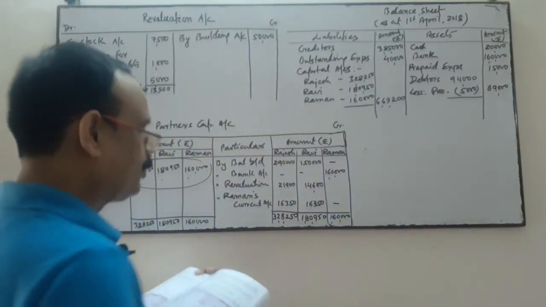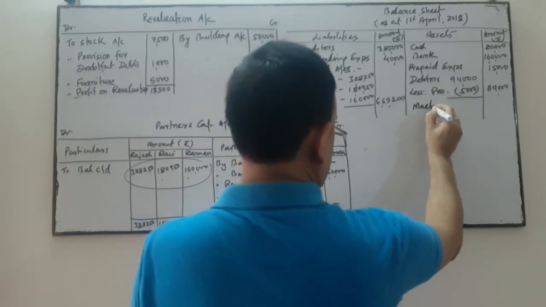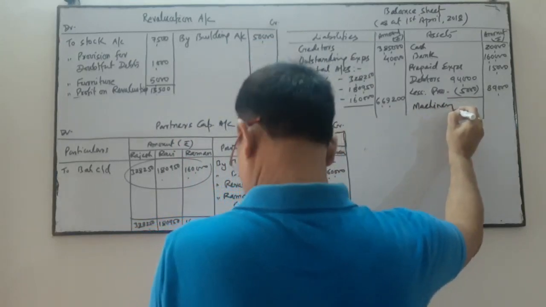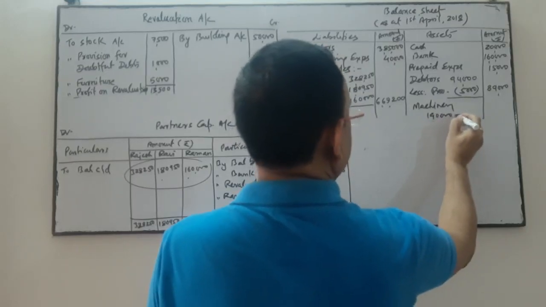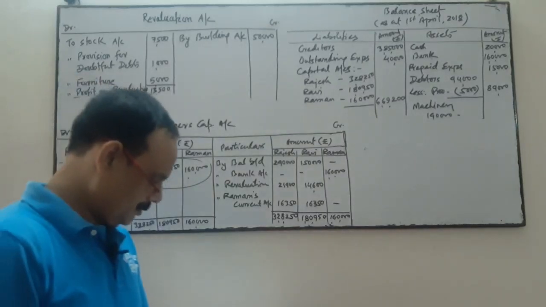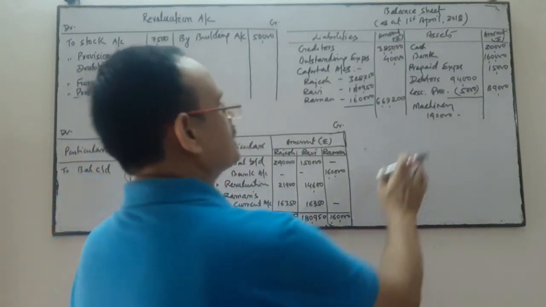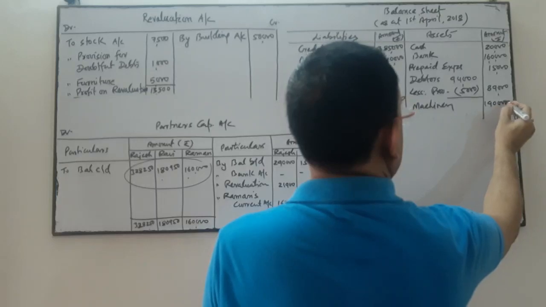Next is your machinery. Machinery is 1,90,000 given in the balance sheet. Is there any change in machinery? No, there is no change in machinery, so I am going to write this amount directly in the outer column, 1,90,000, no change.